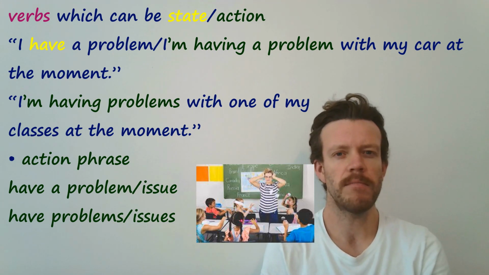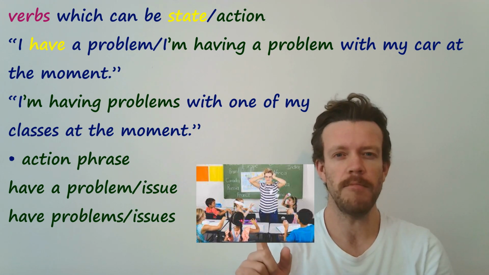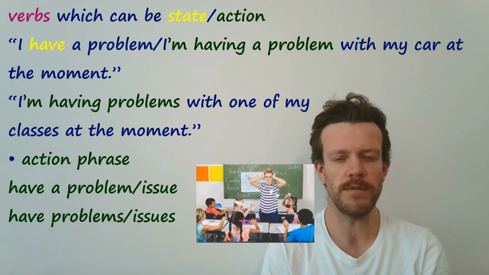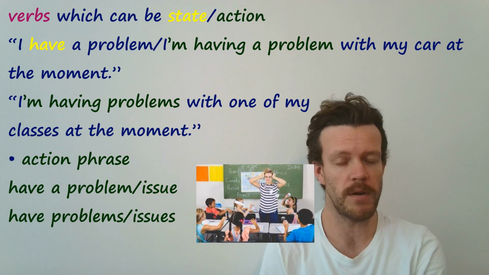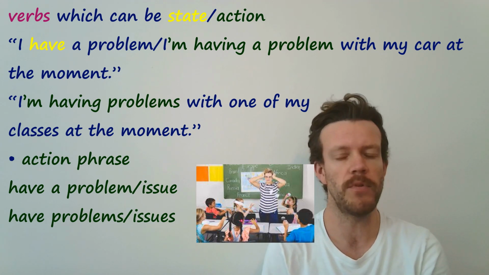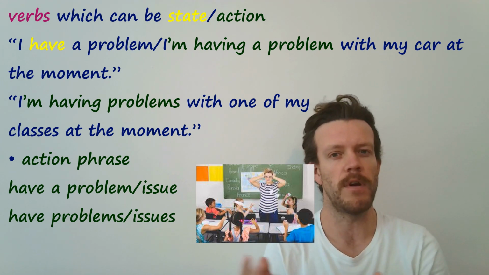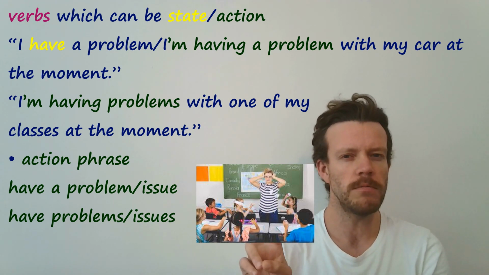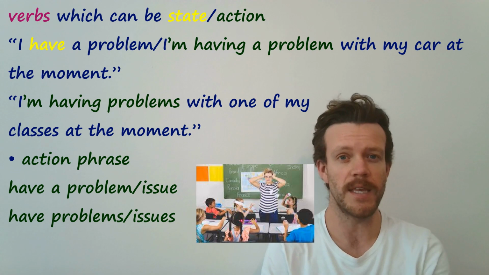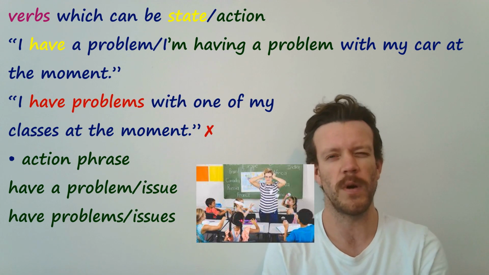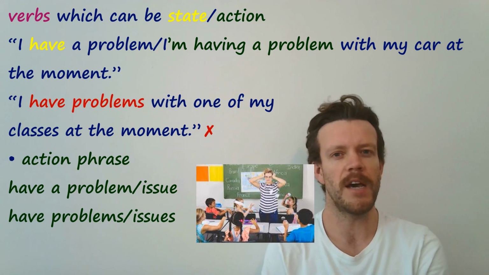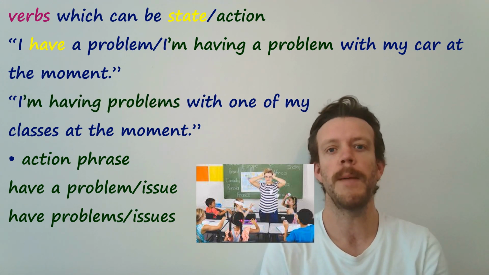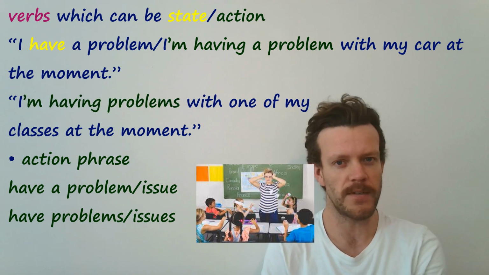Interestingly there, I would say if it's singular, you can probably use both. I have a problem with my car at the moment. I'm having a problem with my car at the moment. Either are fine. But just when you say it in the plural, I would always use that in the continuous. Sounds quite funny to say, I have problems with a class of mine. I'm always going to say I'm having problems with a class of mine.